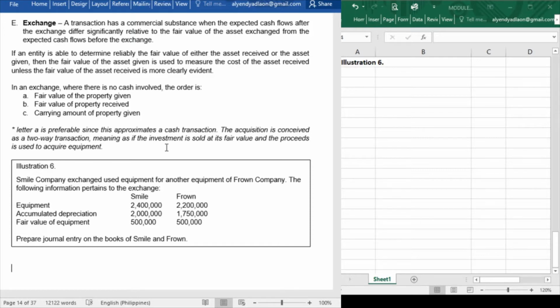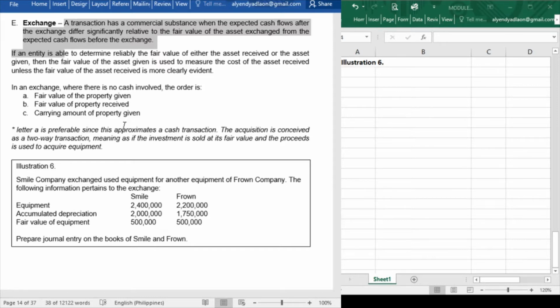Now, accordingly, if such transaction happens, then the PPE acquired is measured at fair value, unless the exchange transaction lacks commercial substance. Okay? Lacks commercial substance. Now, what do we mean, class, by commercial substance? Now, a transaction has a commercial substance when the expected cash flows after the exchange differ significantly relative to the fair value of the asset exchanged from the expected cash flows before the exchange.